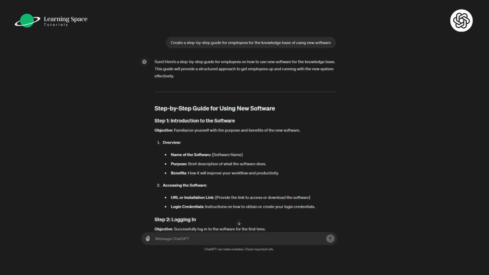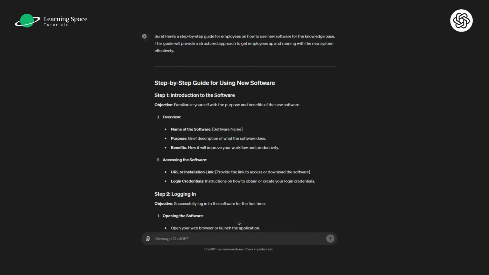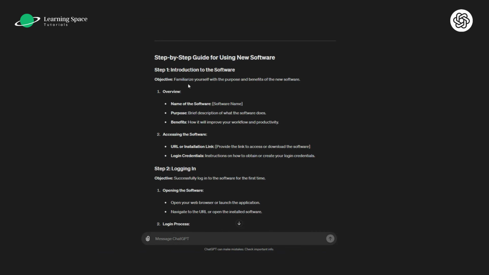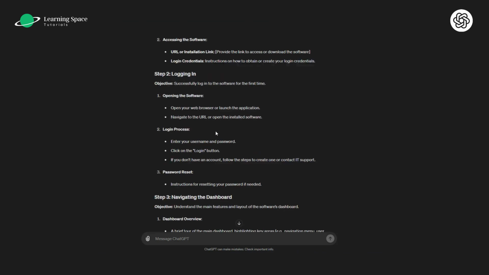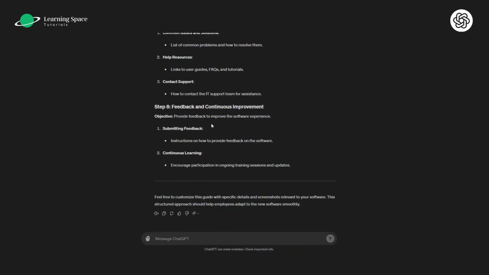In the next prompt, we will ask the AI model to create a step-by-step guide for employees for the knowledge base of using new software. And the output is divided into different steps, from introduction to the software, to logging in, and then all the way down to feedback and continuous improvement.